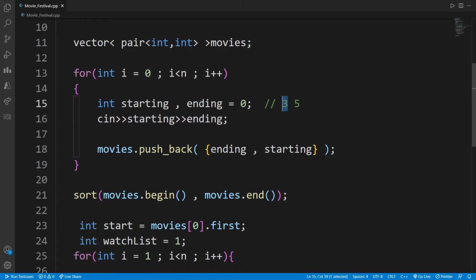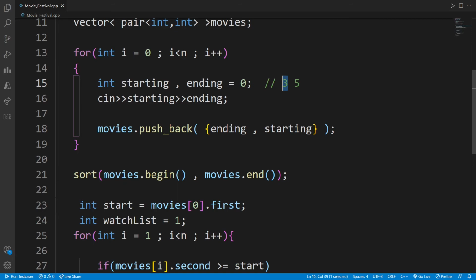So that's why, since I wanted the sorting done according to the ending time, I stored it in reverse, ending first and then starting. So that means I'm storing it like this, 5 and 3.